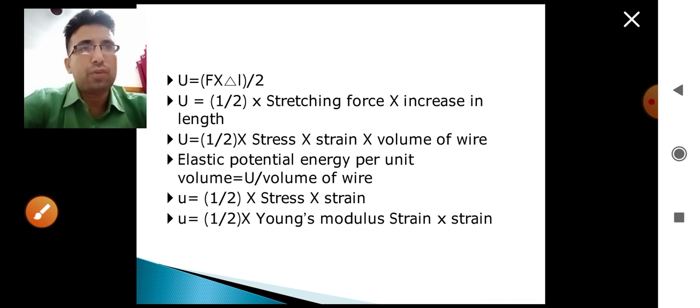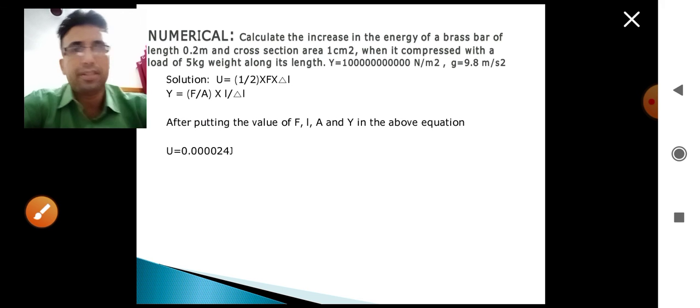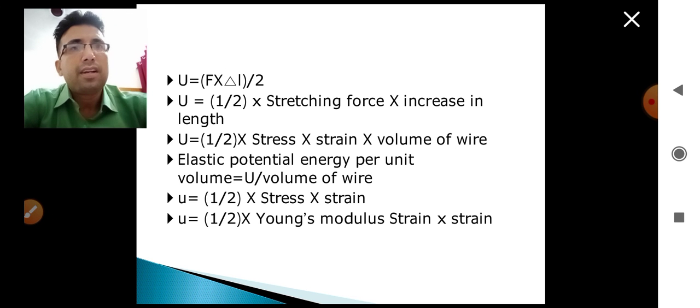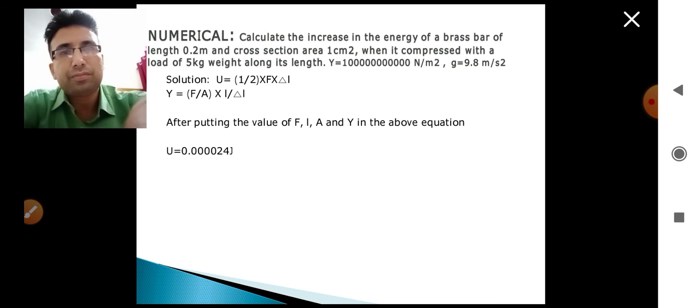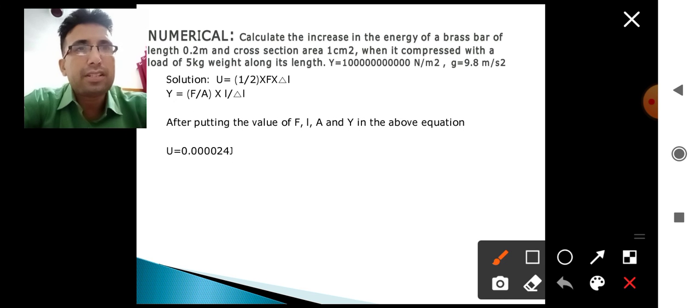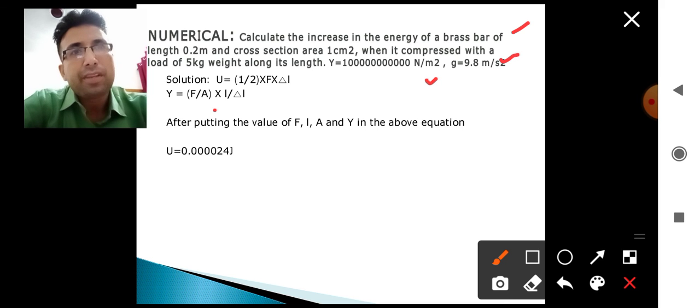Let us see one numerical on the basis of this concept. Calculate the increase in the energy of a brass bar of length 0.2 meter, cross sectional area 1 centimeter square, when it is compressed with a load of 5 kg weight along its length.